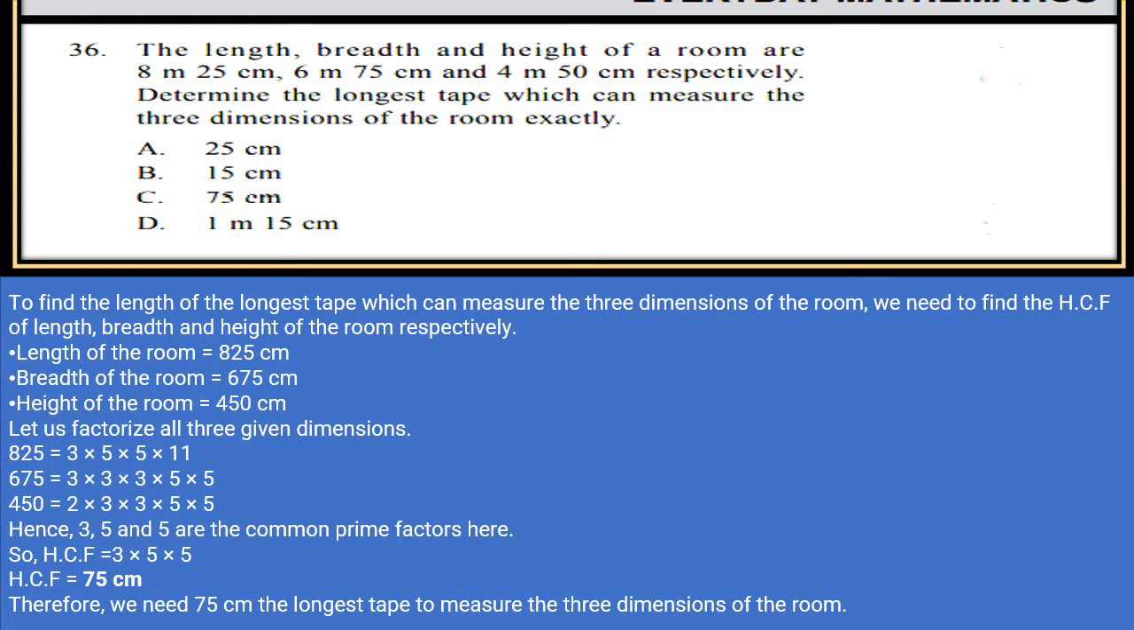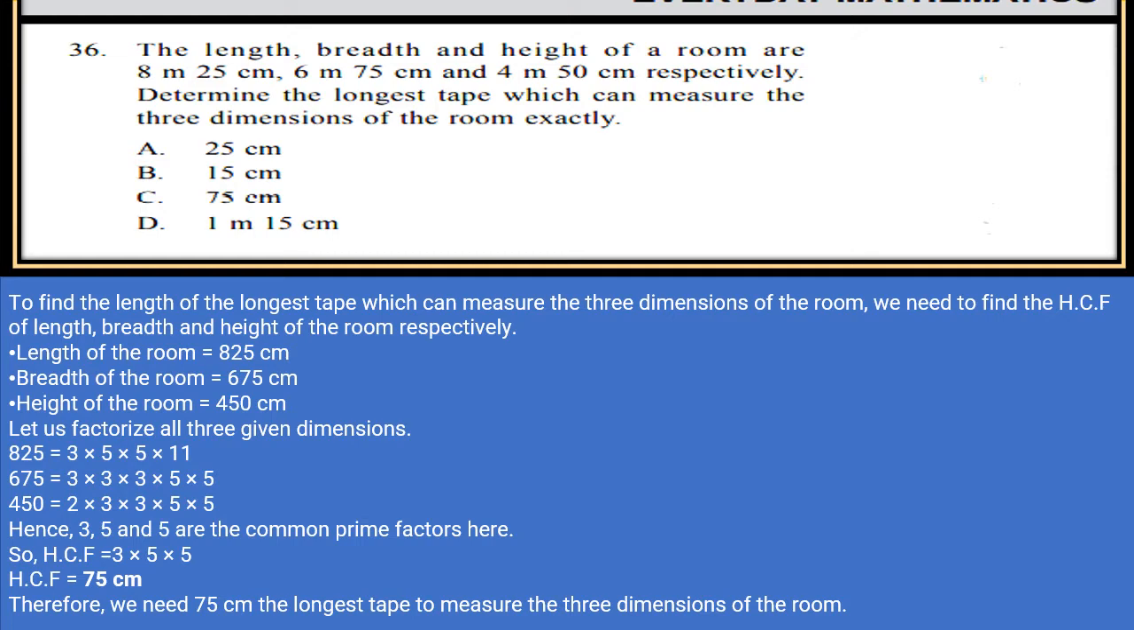The length, breadth and height of a room are 8 meter 25 centimeter, 6 meter 75 centimeter and 4 meter 50 centimeter respectively. Determine the longest tape which can measure the three dimensions of the room exactly. Now length, breadth and height of the room are given and we have to find the longest tape which can measure the three dimensions of the room exactly. So to find the length of the longest tape, we need to find HCF of length, breadth and height of the room.